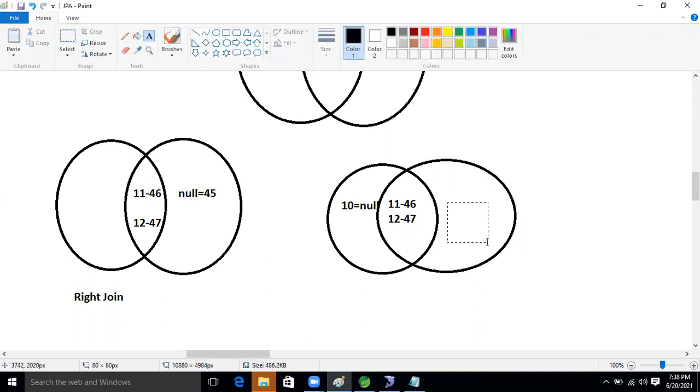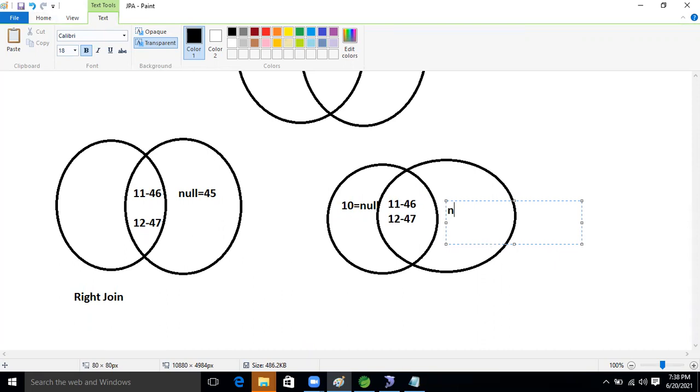And another record, null equal to 45. So the connected data we are getting, and the not connected data also we are getting. This concept is nothing but a full join, guys, used to fetch the data from the tables.